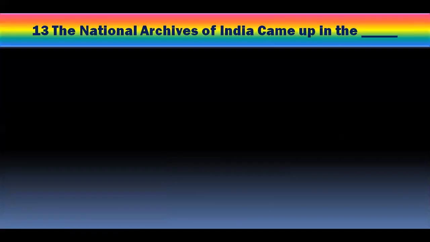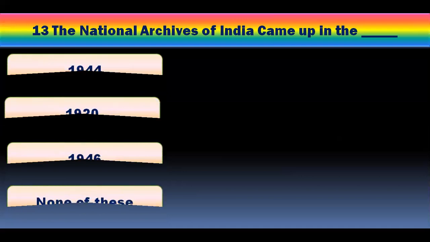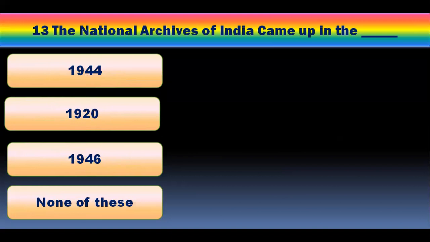Question number 13. The National Archives of India came up in the 1944, 1940, 1920, 1946, none of these. And you have to pick one of the right answer. And the right answer is 1920. When New Delhi was built, National Museum and National Archives both were located close to Viceroy's place. You can come to know what was the importance of National Archives, where the records of history of India were kept safely.